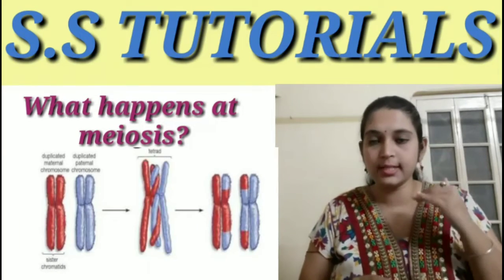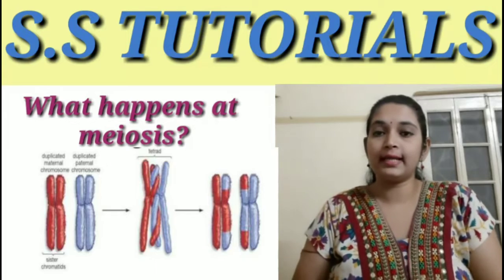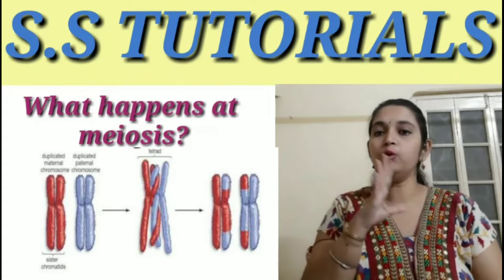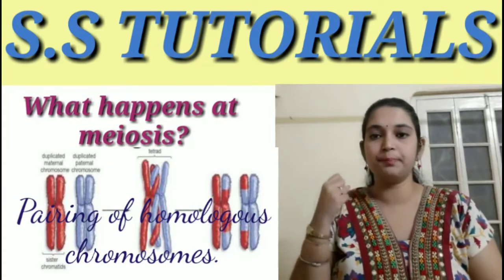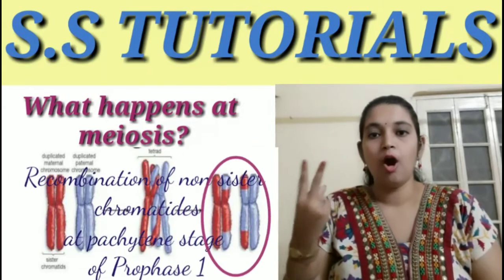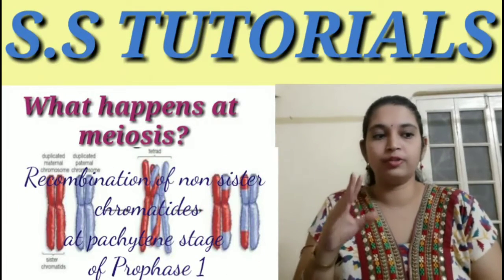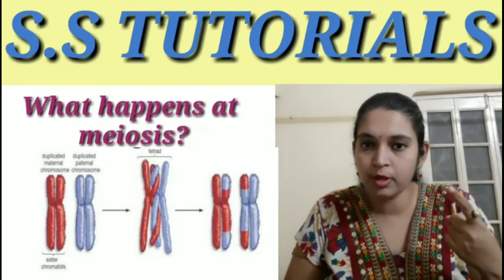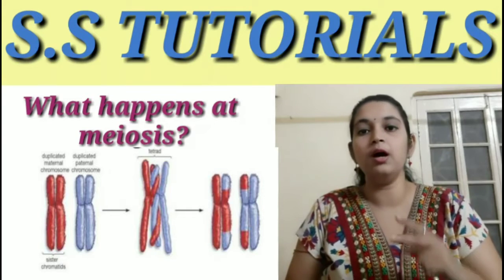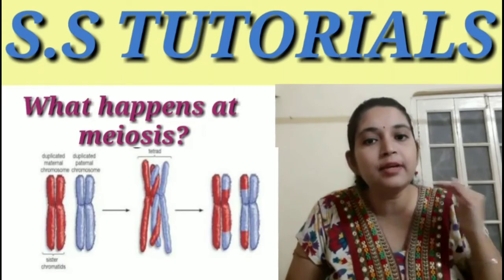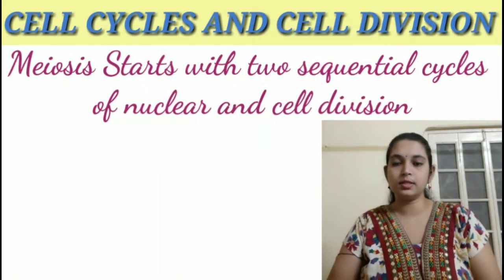We are going to discuss the stages sequentially, but first, two basic things happen in meiosis: pairing of the homologous chromosomes and recombination of the non-sister chromatids of the homologous chromosomes. These two events basically signify meiosis. Now how does meiosis occur?